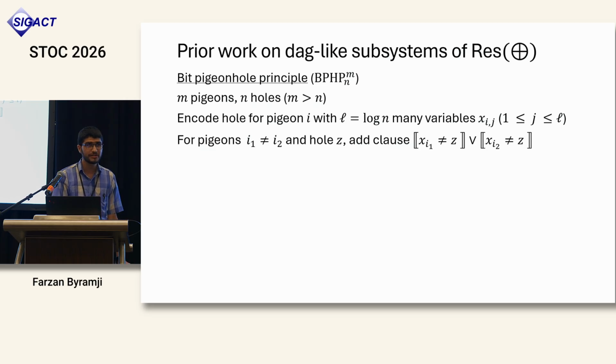The first of these involves the bit pigeonhole principle, which is a binary encoding of the pigeonhole principle. I'll use m to denote the number of pigeons and n the number of holes. For each pigeon i, we have a collection of log n many variables, which together encode which of the n holes this pigeon goes to. For each pair of pigeons and possible hole z, we have a clause saying that it is not the case that both these pigeons go to this hole z.